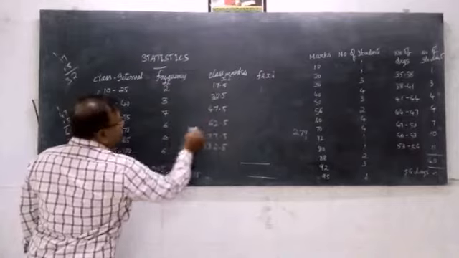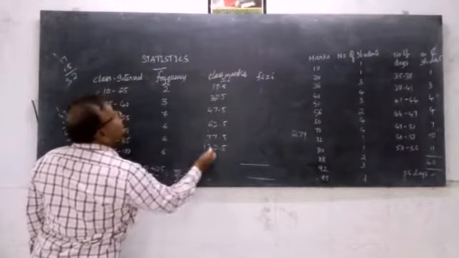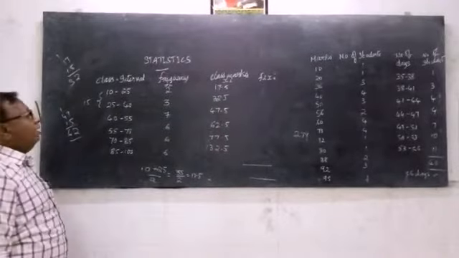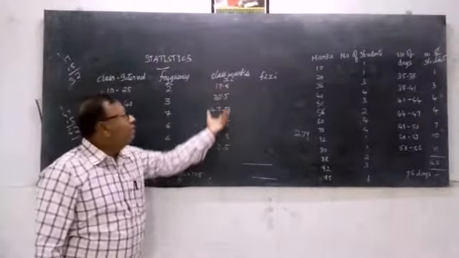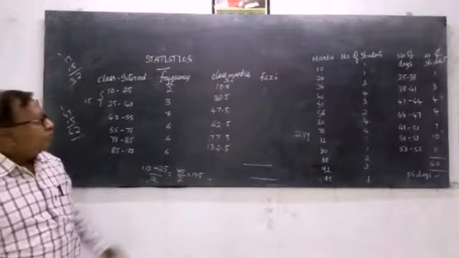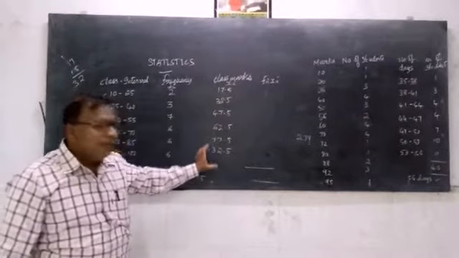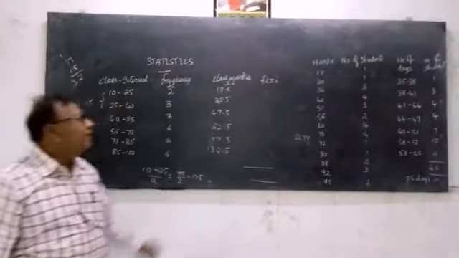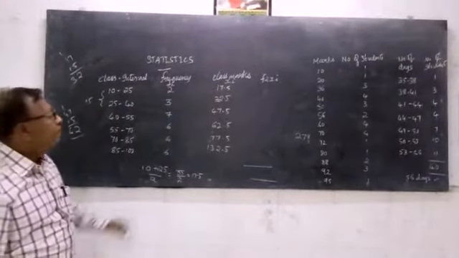1, 2, 3, 4, 5 and 6. So I have finished finding the values of xi, and this column has been completely filled. Now we'll go to the last column, that is fi xi.